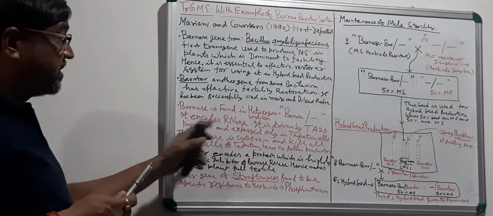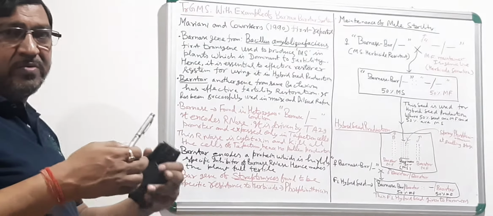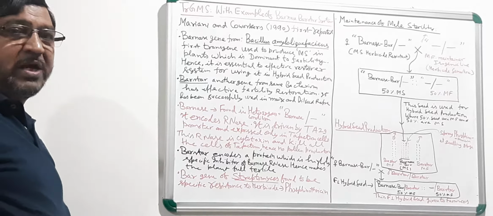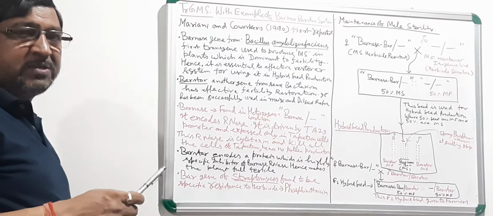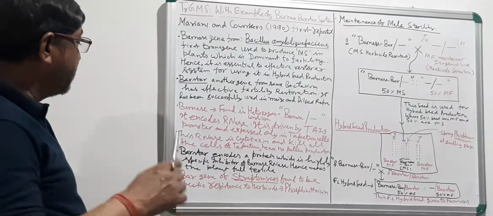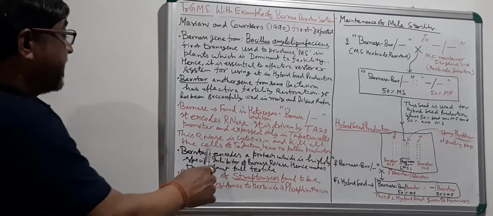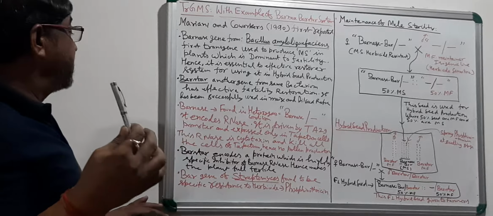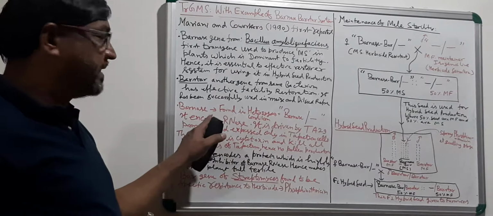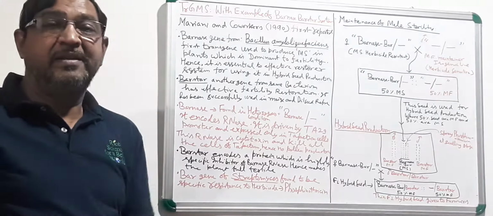As I said, this Barnase is dominant over the normal one, so your hybrids will be sterile. But if you are providing the hybrid seed to the farmers, that must be fertile. So fortunately, the Barstar, available in the same bacterium, encodes a protein which is a highly specific inhibitor of Barnase RNase. Hence, it makes the plant fully fertile.